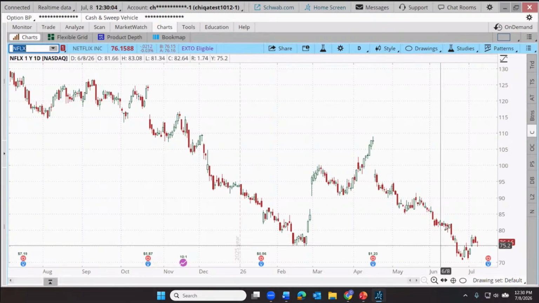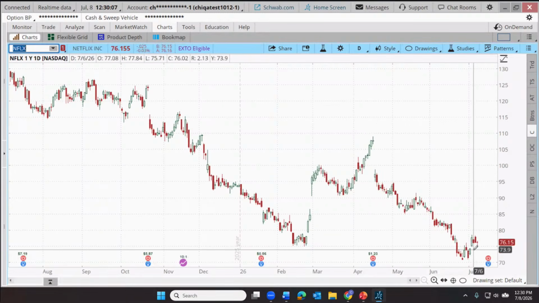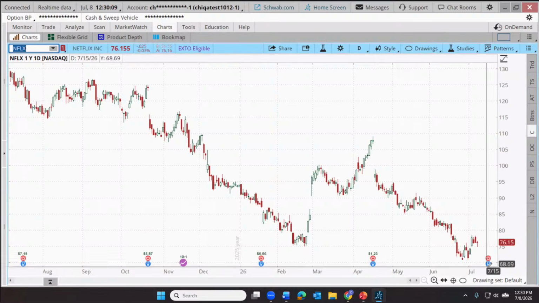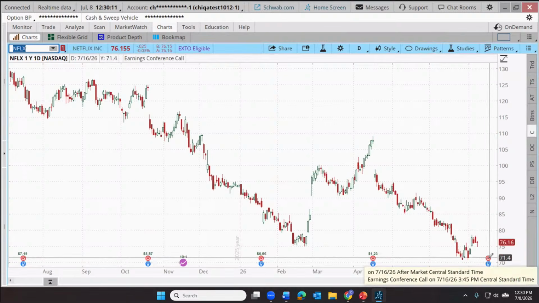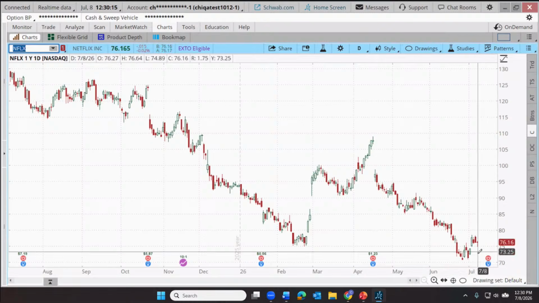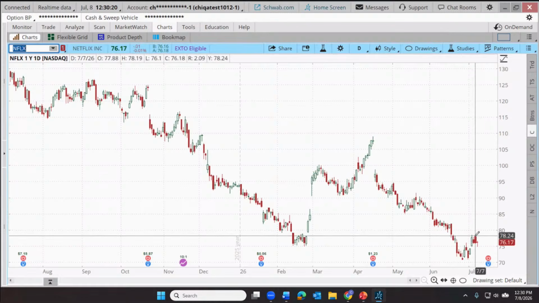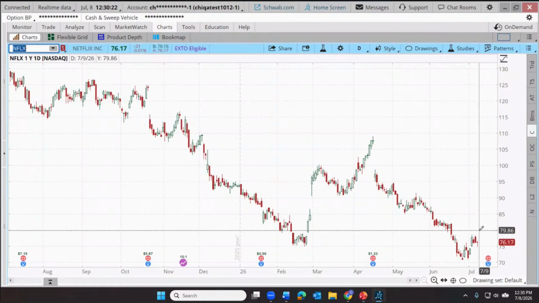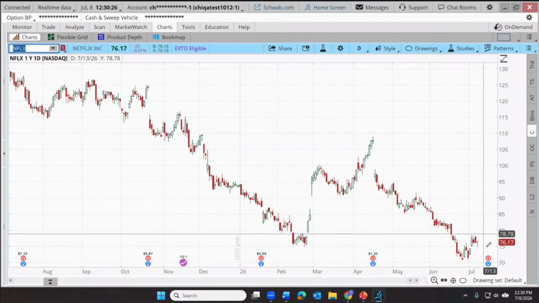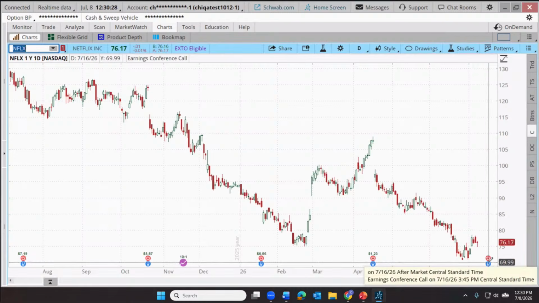Well, Netflix has not been doing terribly well, but that's okay. Let's just say that our trader thinks this may be a turnaround event, but they're not sure. And maybe their first suspicion is, if this could be positive enough to push us back up at least above these highs, let's say get up to $80 in this case, clearly just a hypothetical, maybe then they want to buy. So let's be specific here. The earnings announcement is on the 16th, and that looks like it's after market close on the 16th.